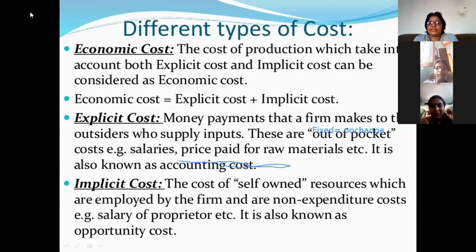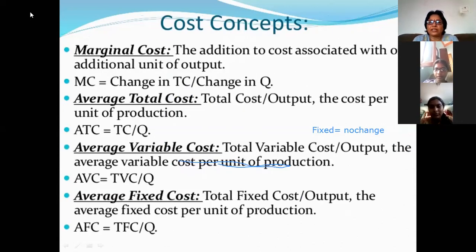In this slide, economic cost means it's a combination of explicit cost and implicit cost. And there are different costs. Marginal cost means the addition to cost associated with one additional unit of output. That means whatever additional unit we are producing, whatever cost we are incurring to produce the additional product, that is called marginal cost.